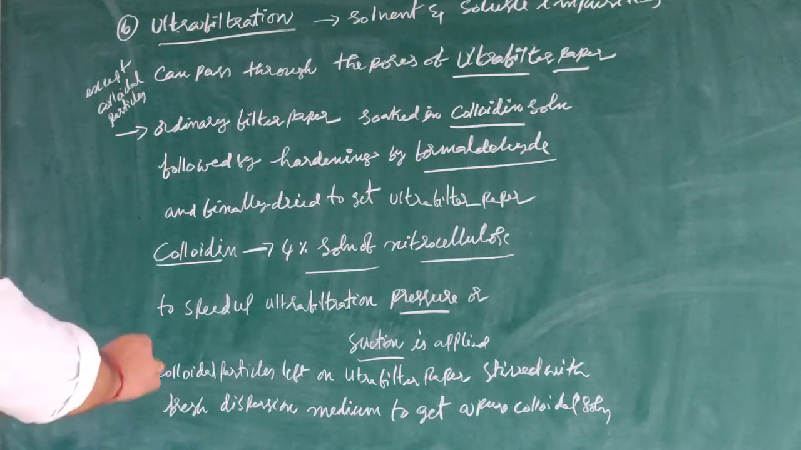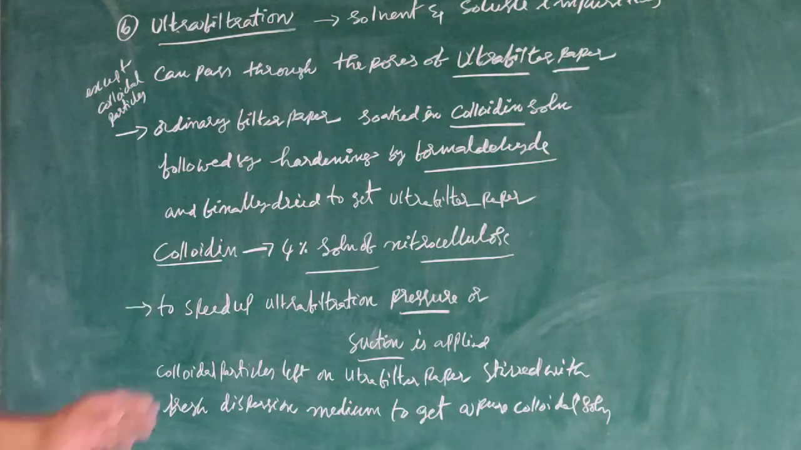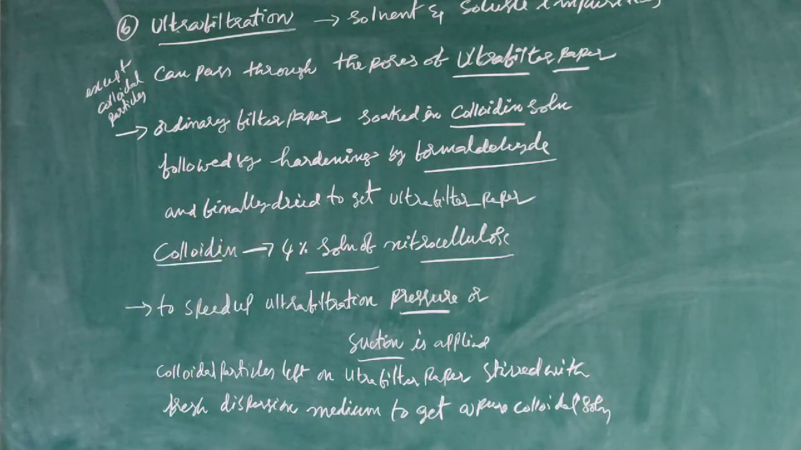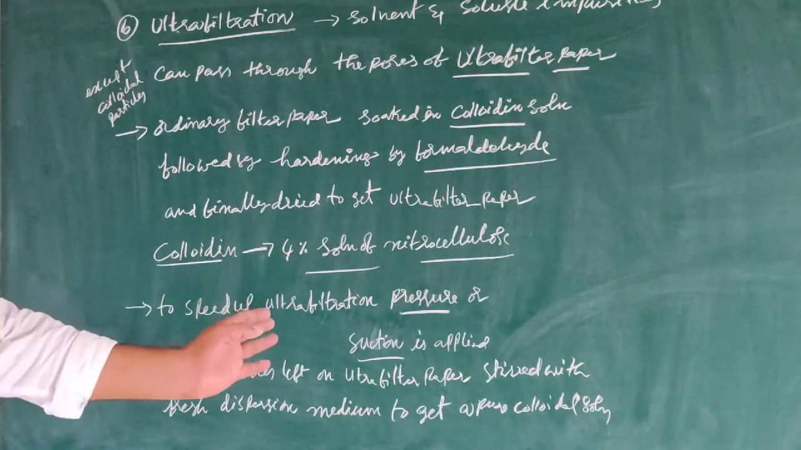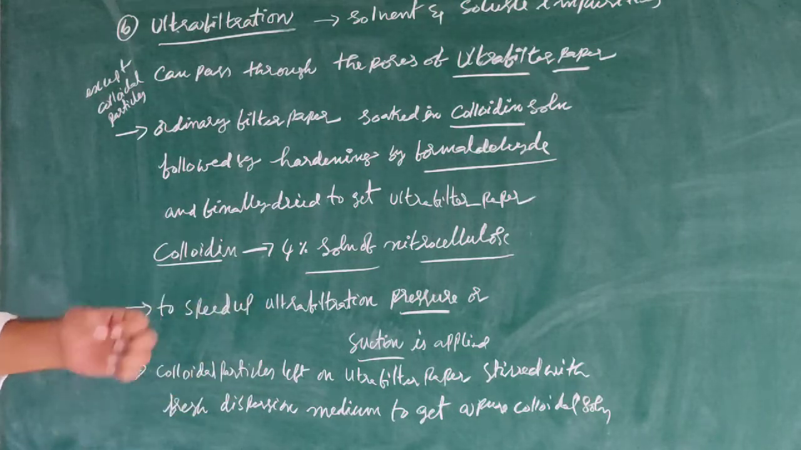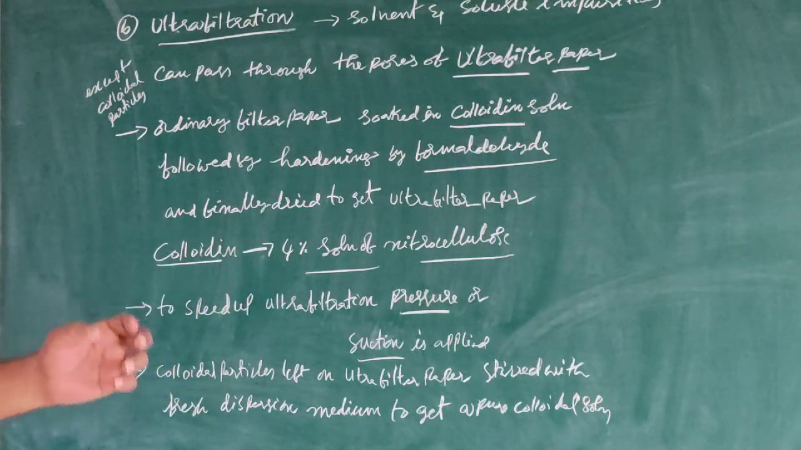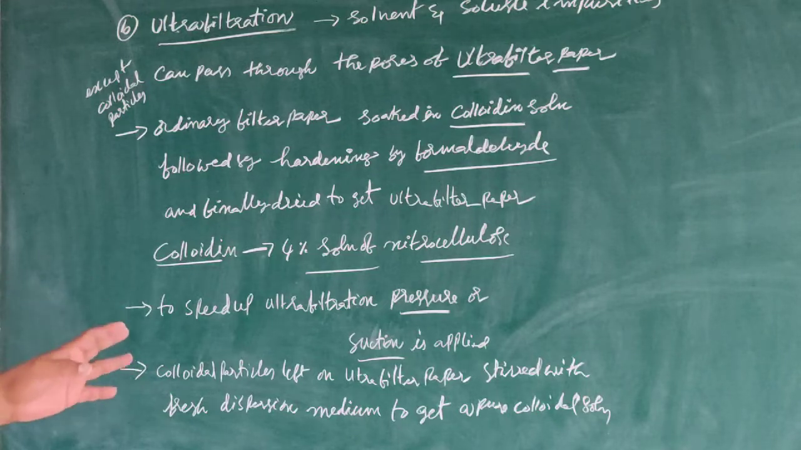To speed up ultrafiltration, generally we can use pressure or suction. Pressure or suction is applied. The colloidal particles left on the ultrafilter paper are stirred with fresh dispersion medium to get a pure colloidal solution.